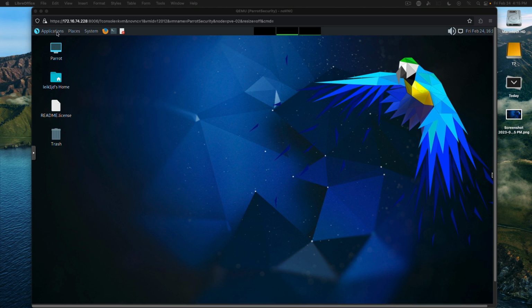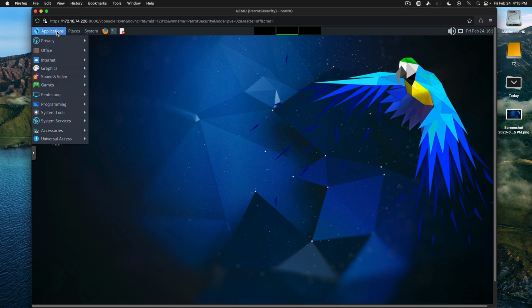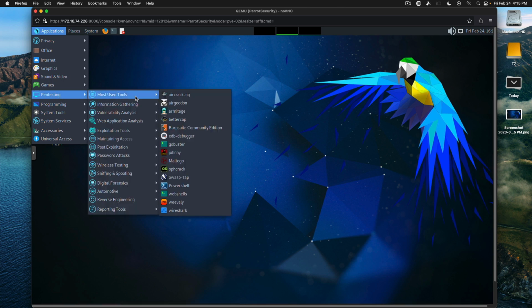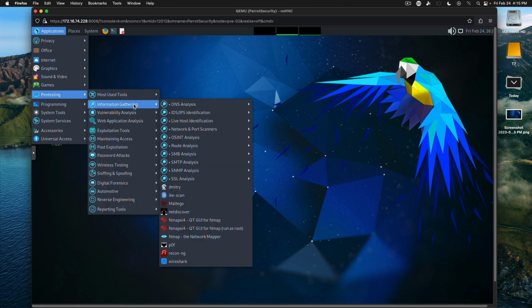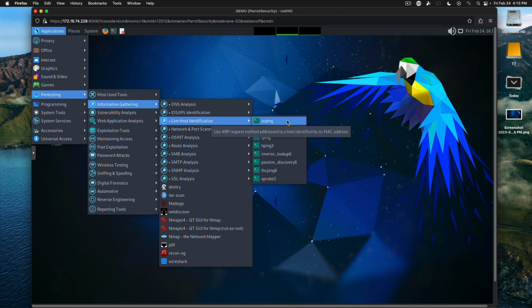So all your programs you can access from the applications menu under pen testing, and we're in information gathering. As I said, we want to start with live host identification, and we're going to use the arping command.